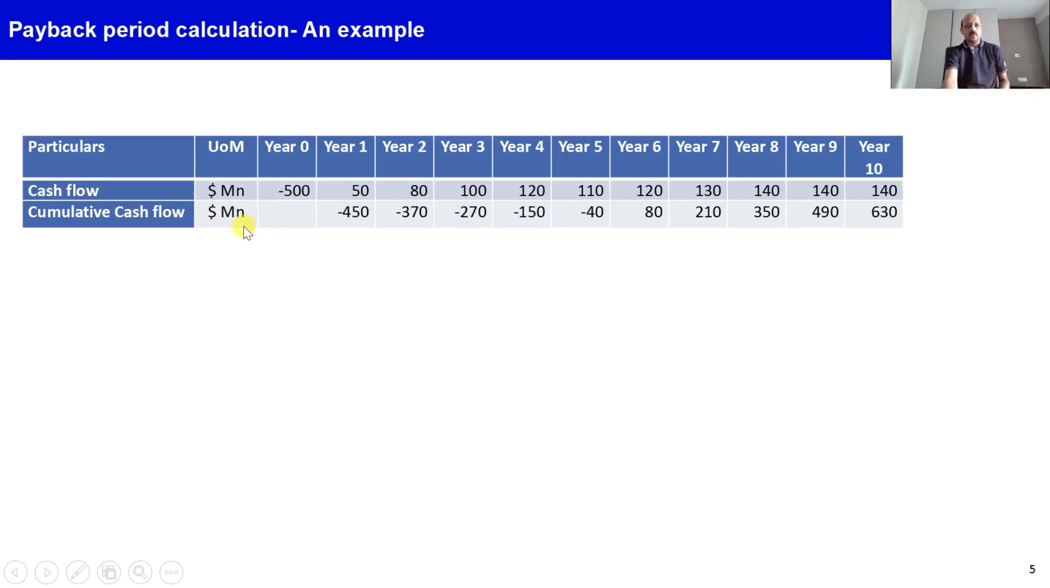So the cumulative cash flow after the first year becomes minus 450, that is minus 500 plus 50. So it is still negative by 450 million. Second year cash flow is positive 80, so cumulative becomes minus 370. So like that, to minus 270, minus 150, minus 40, and here it becomes positive $80 million cumulatively. So we can say that the payback period is after the fifth year but before the sixth year completion.